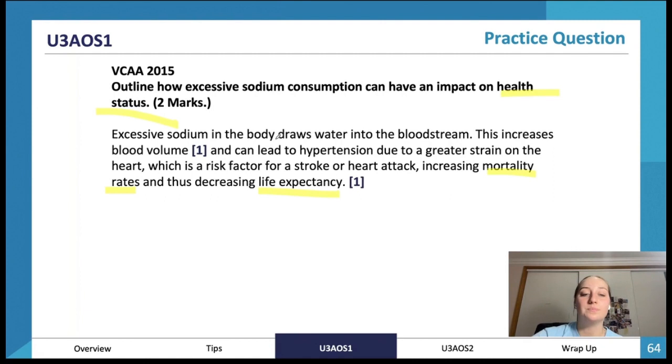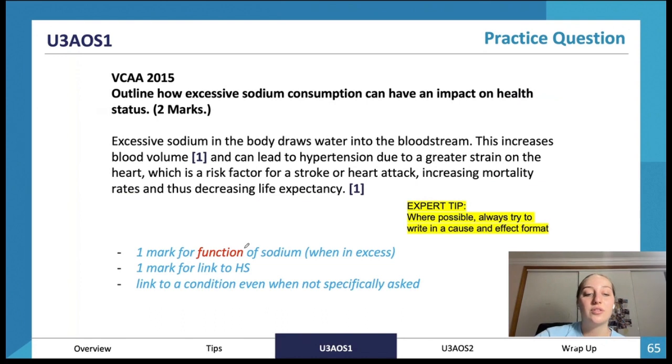So it draws water into the bloodstream, which can lead to hypertension, more strain on the heart, which is a risk factor for a stroke or heart attack, which then causes mortality and decreased life expectancy. That chain of events is what we want to include to explain our answer and make sure we get full marks. So a mark for the function of sodium, a mark for a link to health status, and a link to a condition, even though it didn't specifically ask us to link to a condition. We've talked about stroke or heart attack specifically. We always want to try and write in a cause and effect format.